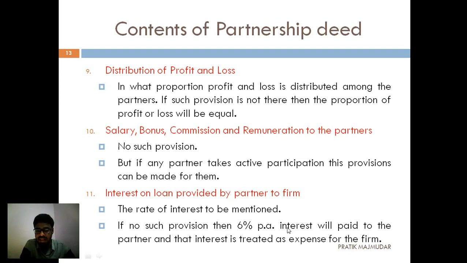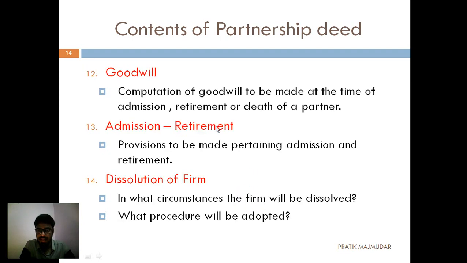So this will be considered as an expense, because the business has taken a loan from the partners and we have to give them the interest. If the rate is not mentioned, it is going to be given at a 6 percent rate of interest. As it is an expense, it is going to be written on the debit side. Okay, so I hope you have understood this.